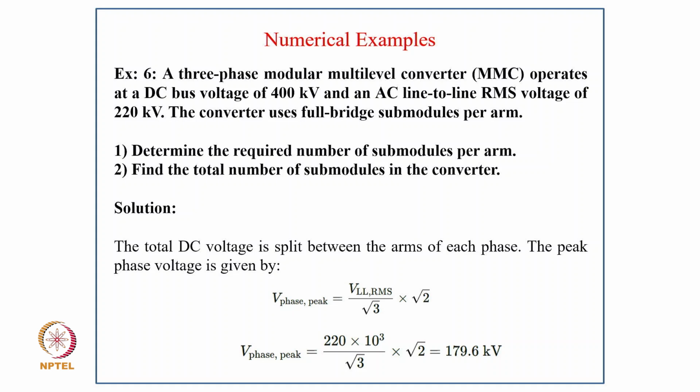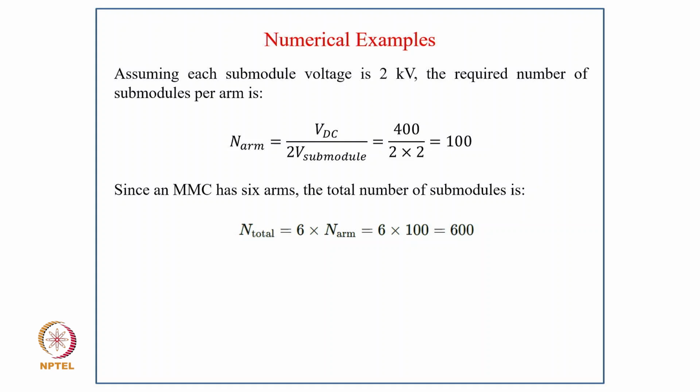The peak voltage is given by V_P phase peak equal to V_LL RMS upon root 3 into root 2, and V_S phase peak equal to 220 into 10 power 3 divided by root 3 into root 2, that is 179.6 kV. Assuming each sub-module voltage is 2 kV, the required number of sub-modules per arm is N_arm equal to V_DC upon 2 V_sub-module, that is 400 divided by 2 into 2, that is 100.